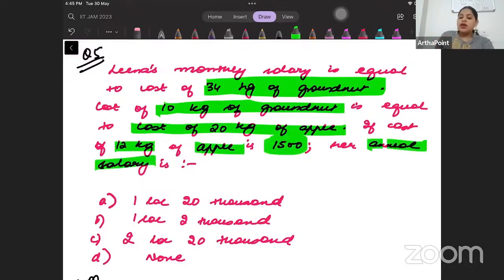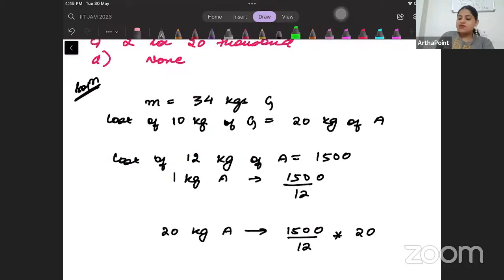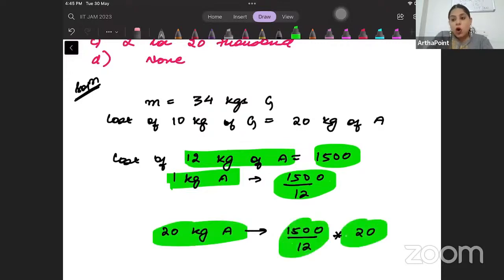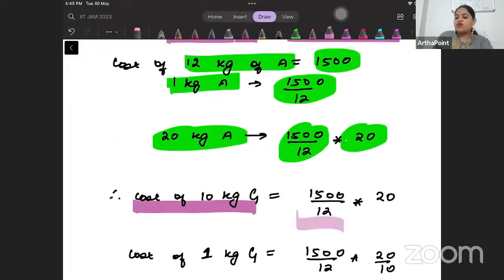Let's start seeing, beta. It is given in this question that the cost of 12 kgs of apple is 1500. So what will be the cost of 1 kg of apple? 1500 divided by 12. So what will be the cost of 20 kgs of apple? Whatever is the cost of 1 kg of apple into 20. But the cost of 20 kgs of apple is equal to 10 kgs of groundnut. So the cost of 10 kgs of groundnut will be this, whatever was the cost of 20 kgs of apple.